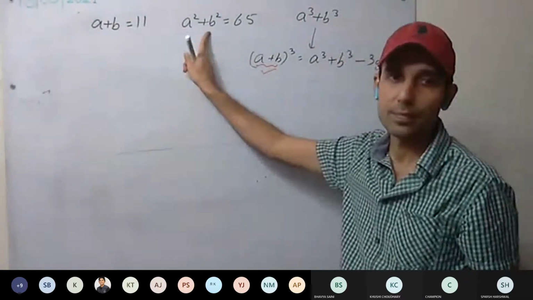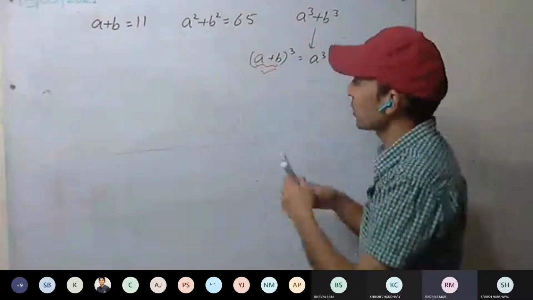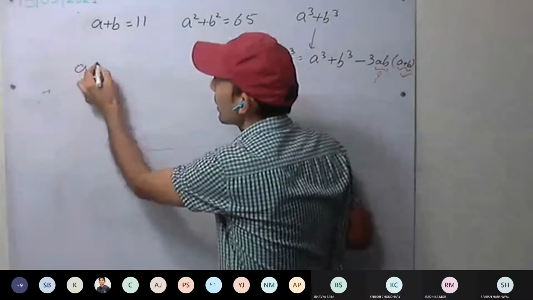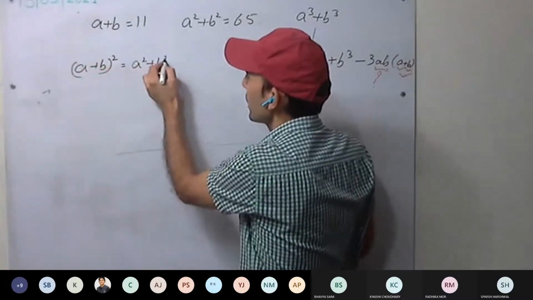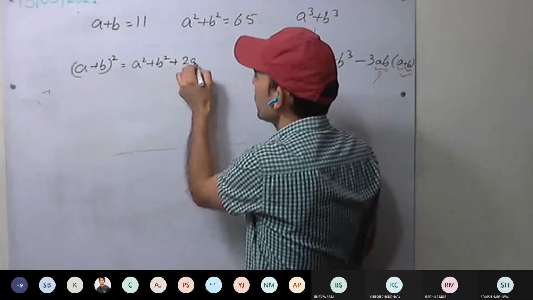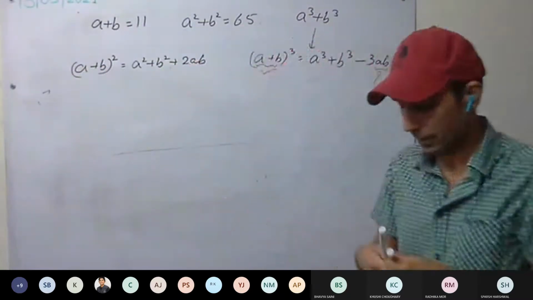a plus b the whole square equal to a square plus b square plus 2ab. Calculate everyone.